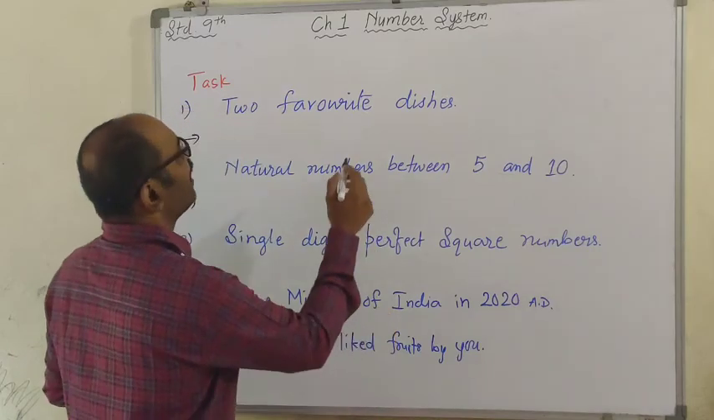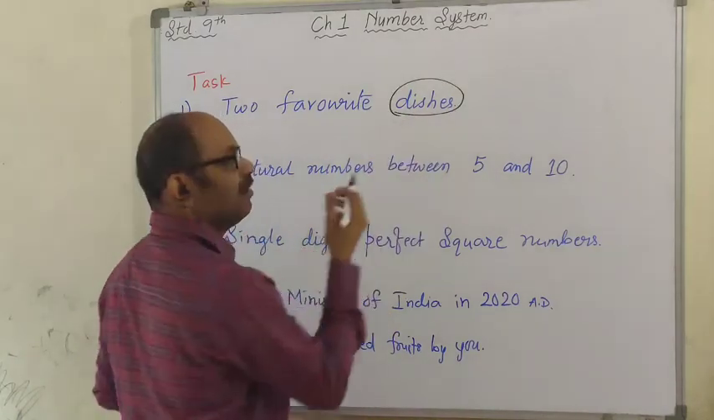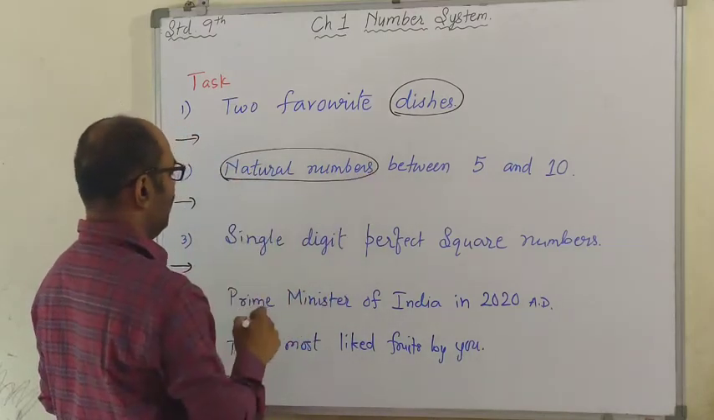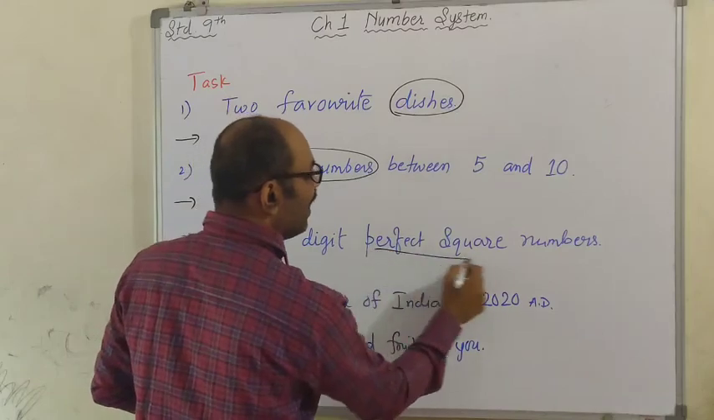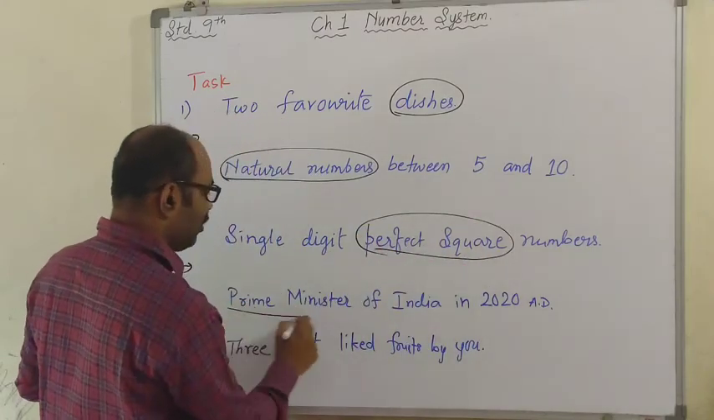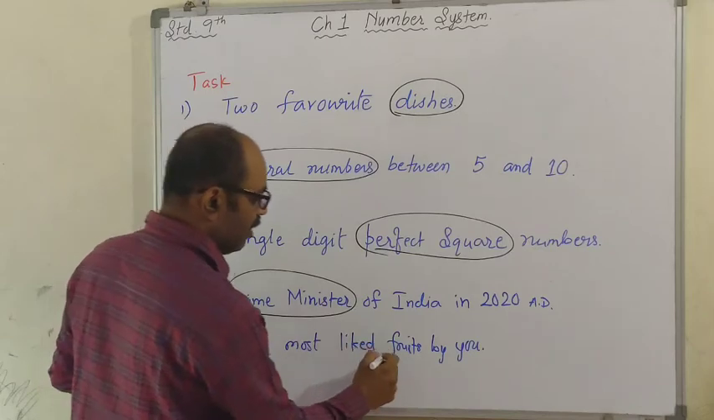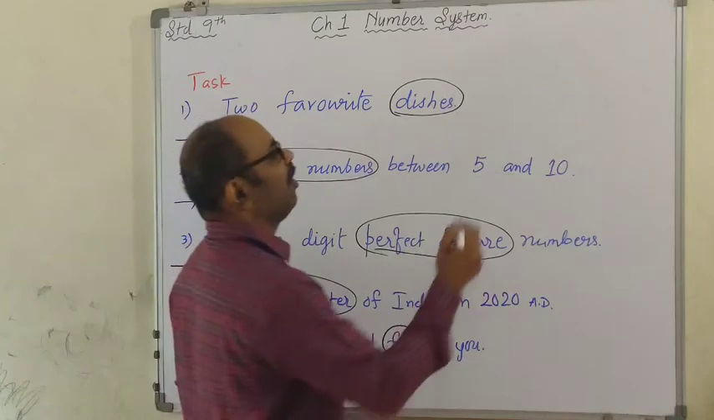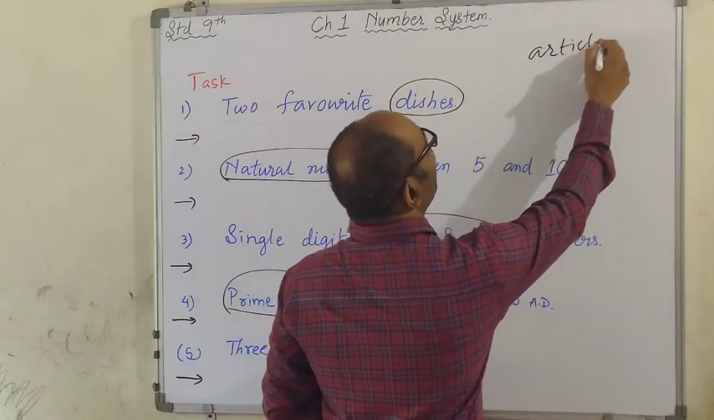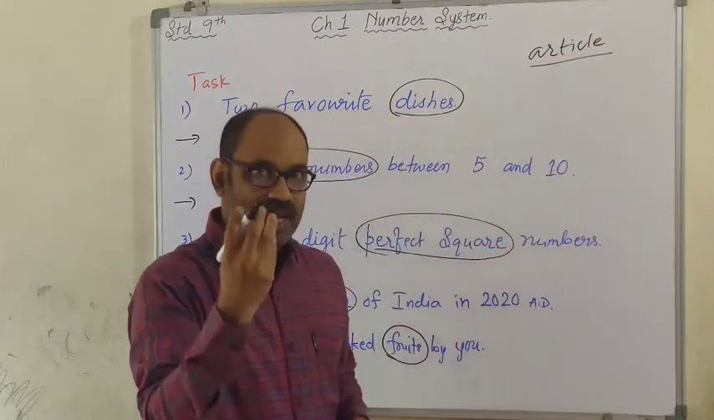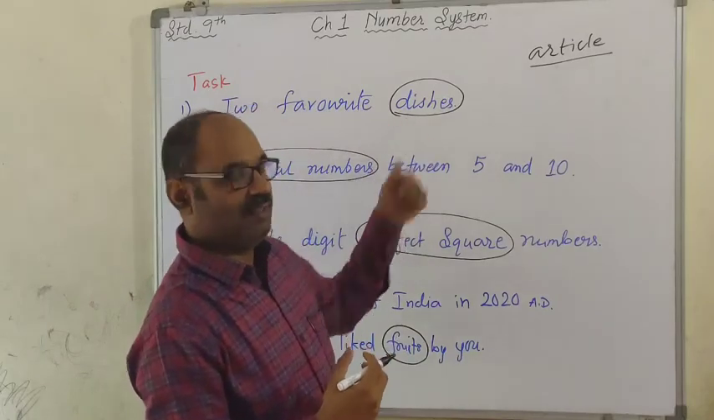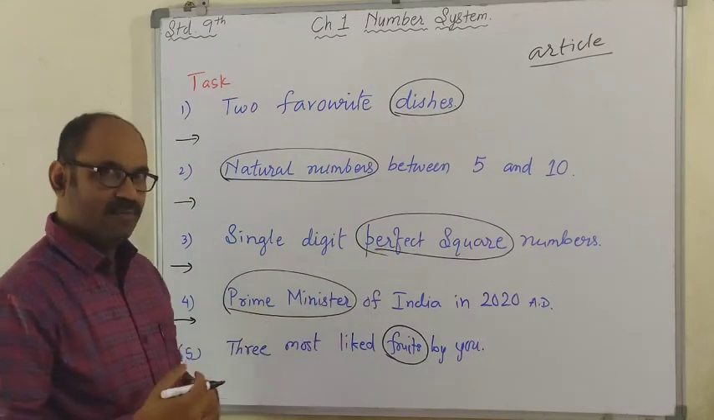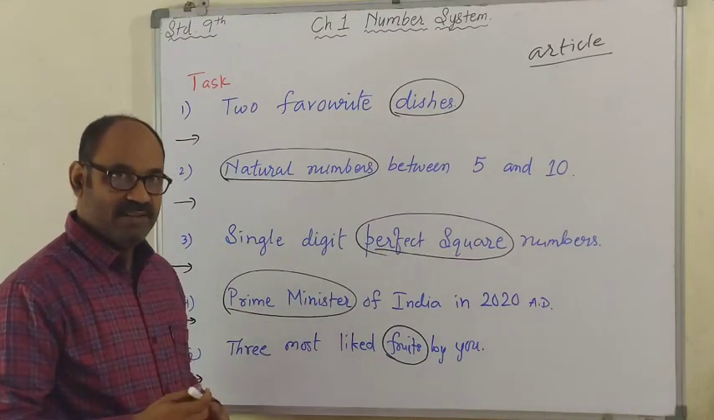Children, what collection have I asked you? Dishes. Dishes that you eat, right? Here, collection of natural numbers I have asked. Here, collection of perfect squares I have asked. Here, collection of Prime Minister I have asked. And here, I have asked the collection of fruits. What I have circled, I am calling article. Alright? So, you have to collect some articles. In the first, dishes. In the second, natural numbers. In the third, perfect squares. In the fourth, Prime Minister. In the fifth, fruits.